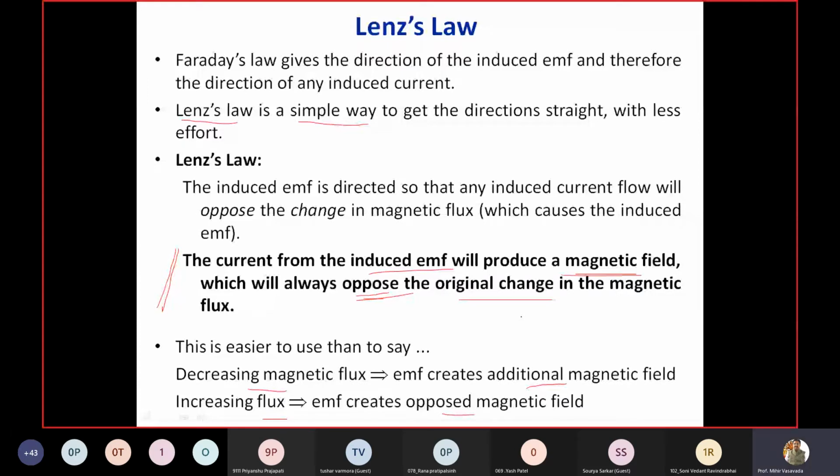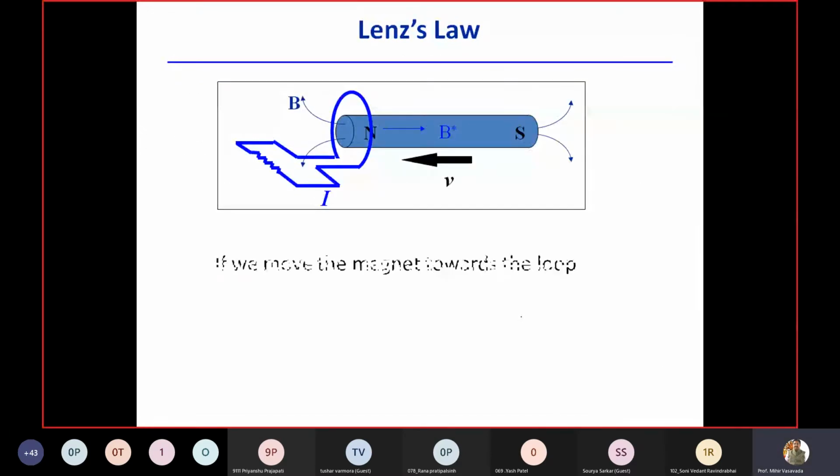So again, you can indicate this if we move the magnet towards the loop. We try to understand Lenz's law using this concept. This is a coil, a loop, and this is a bar magnet. If we move it towards the loop, what will happen?